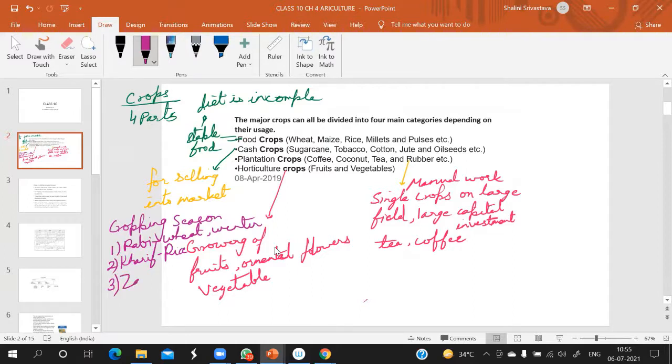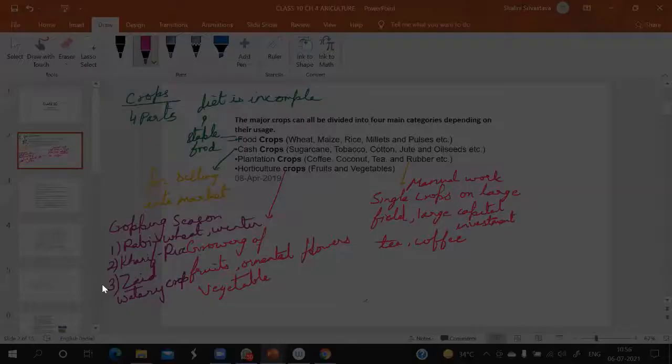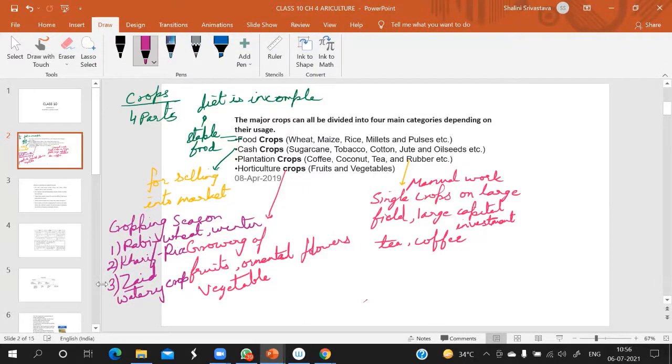And then we have Zaid. Am I clear? The third crop is Zaid, that is watery crop. What is it? Watery crop. Cucumber, melon, muskmelon. These are watery crops, means those crops which have water in them in large quantity. Am I clear till here?